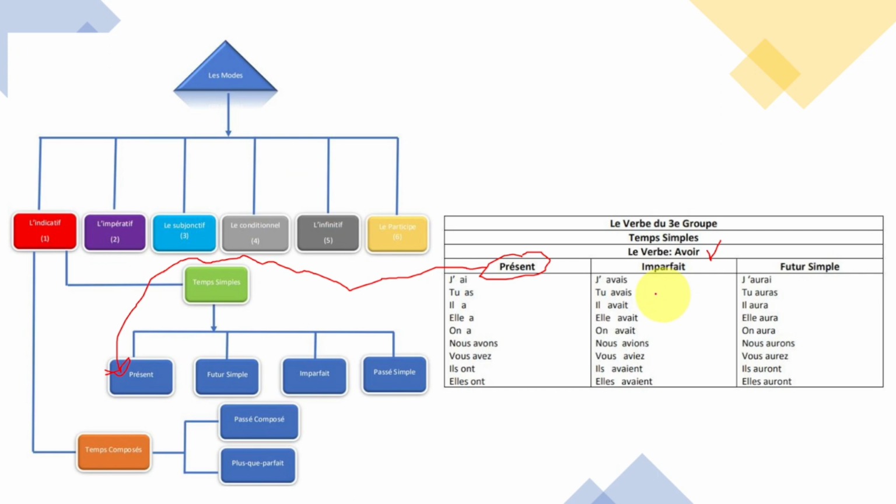Now, imparfait, I'm gonna say j'avais. So, j'ai faim. J'ai faim is like I'm hungry. This one I'm talking about the present. So in past, I'm gonna say imparfait. I'm gonna say j'avais faim.